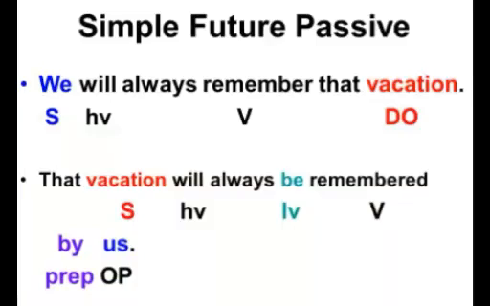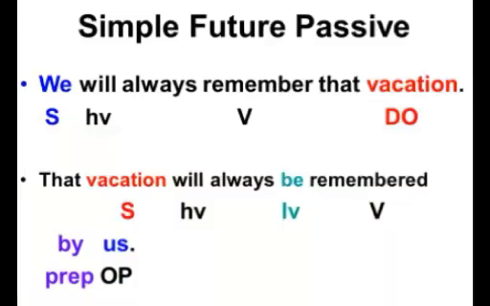Look at another example. We will always remember that vacation. Let's see how this sentence is converted into passive voice. Step 1 is to identify subject, verb, object. Subject here is we, will remember is verb, that vacation is object. Step 2 is followed here. The places of subject and object are changed. So the vacation is written in the beginning of the sentence as it is a subject now in passive voice, and us is placed at the end of the sentence.